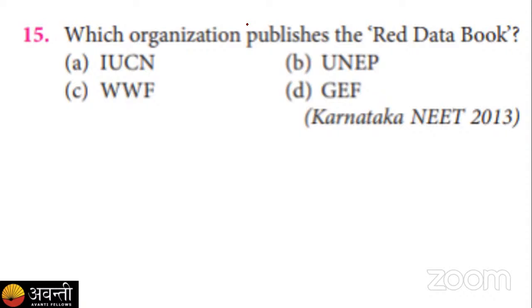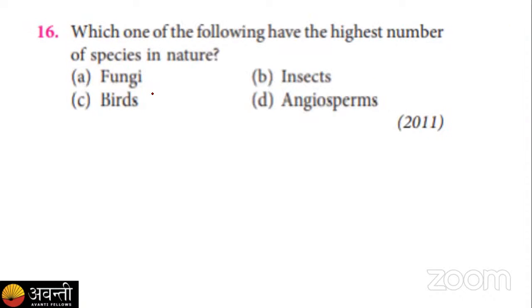So as everyone has given their answer in chat, yes, the correct answer is IUCN. We have already discussed the International Union for Conservation of Nature and Natural Resources is the organization which is behind the publishing of the Red Data Book. Okay, so yes, it is a correct answer. Let's move to the next question.